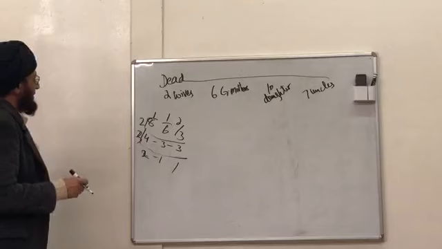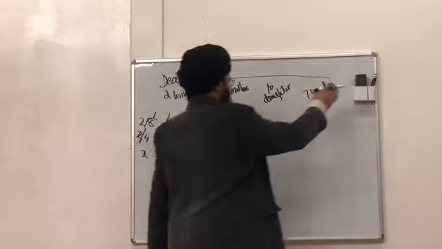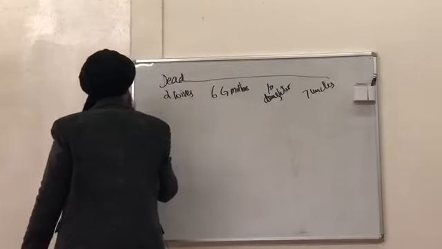So how much will the denominator be? 24, yes. So the denominator will be 24.